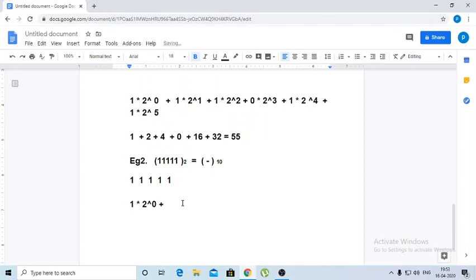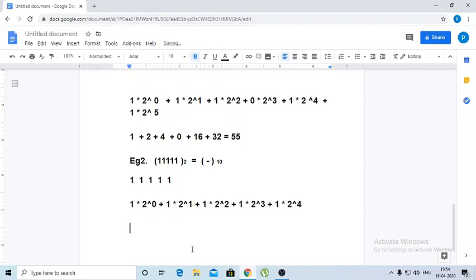Add the second one, 1 multiplied by 2 power 1. And the third digit is also 1 multiplied by 2 power 2. Plus the fourth one is also 1 multiplied by 2 power 3. Plus the last digit 1 multiplied by 2 power 4.